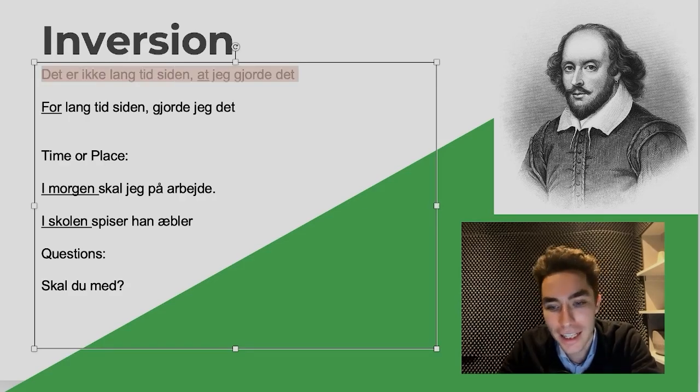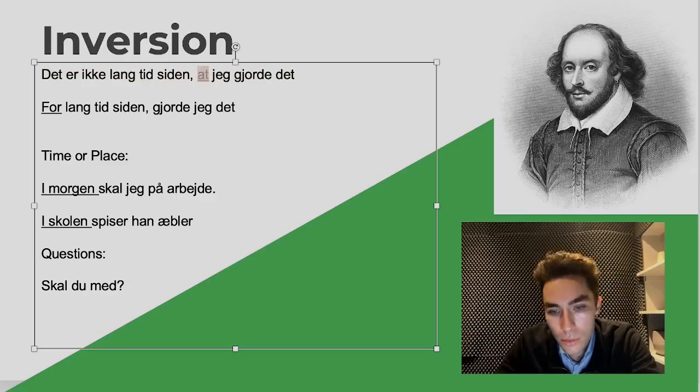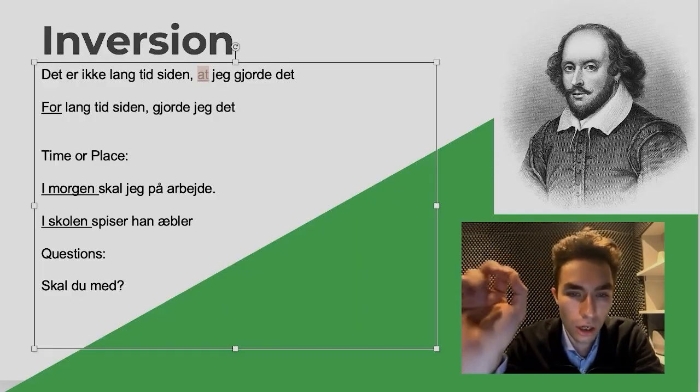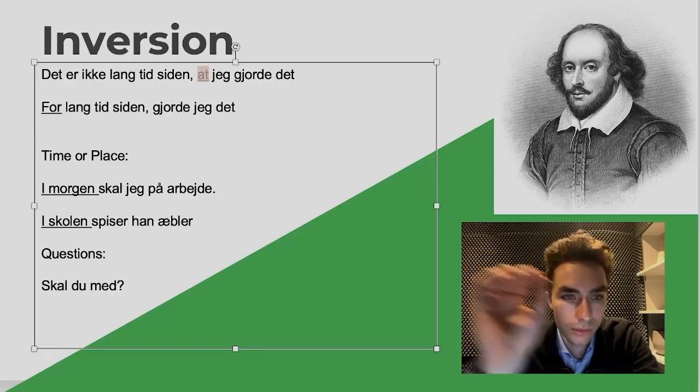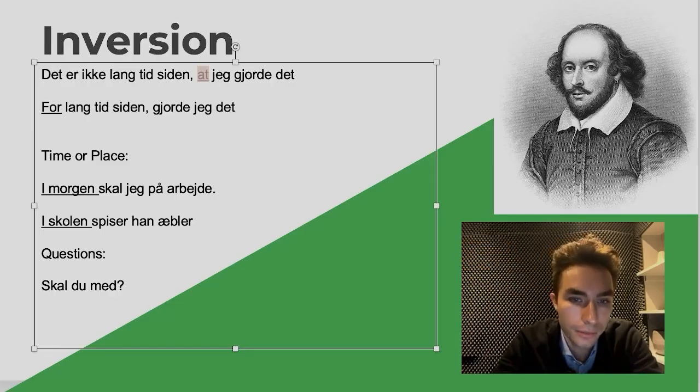So, det er ikke lang tid siden, at jeg gjorde det. Here, the point is at. It's a little word, but it's a powerful word. And it changes the trajectory of the sentence. It is not long ago that I did it.